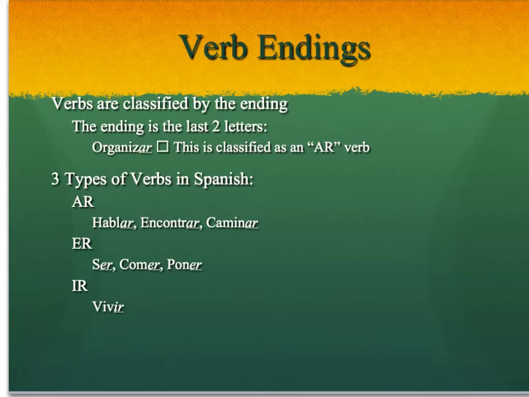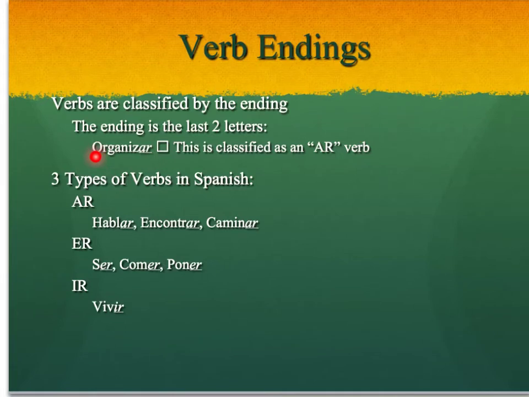Now, one thing you're already familiar with is the fact that verbs have different endings. And in Spanish, verbs are classified by 3 different types of endings. But we want to know what the ending is, and the ending happens to be the last 2 letters of the verb. So if we have the verb organizar, to organize, then we know that this is an AR verb because the last 2 letters in organizar are AR.